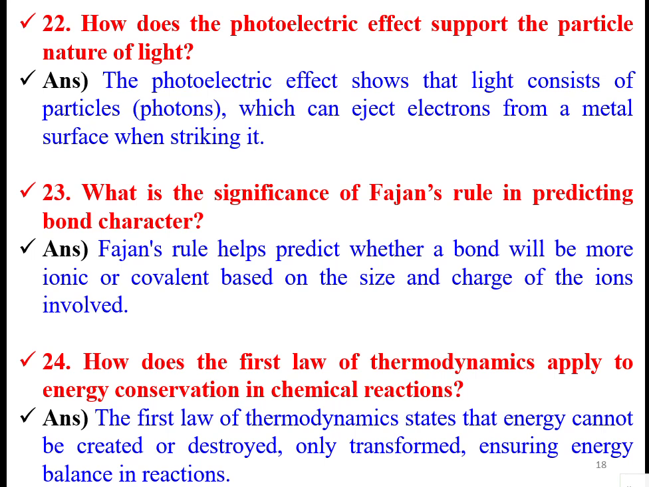Then the photoelectric effect shows that light consists of particles which can eject electrons from a metal surface when striking it. So when there is a metal, if you allow light to fall on that, some electrons will come out. That is the photoelectric effect.